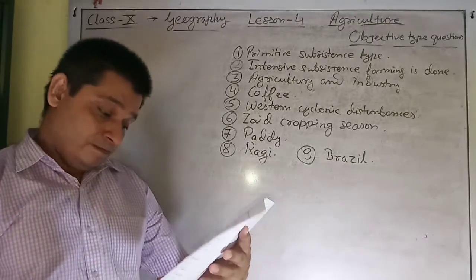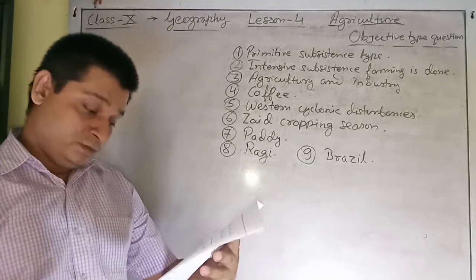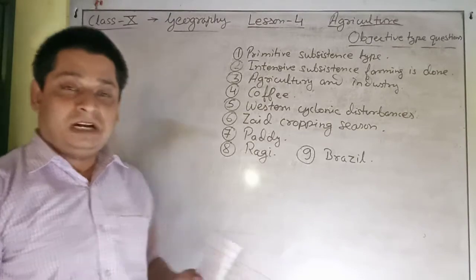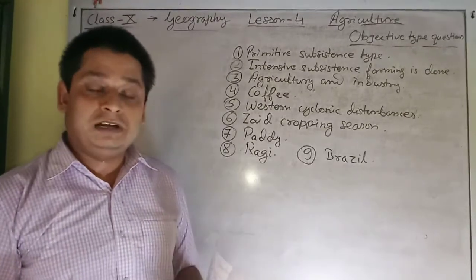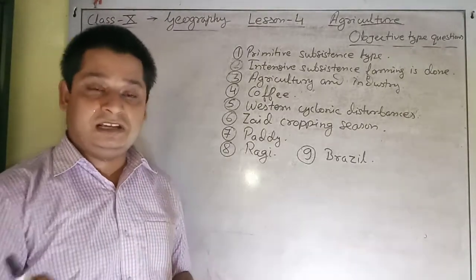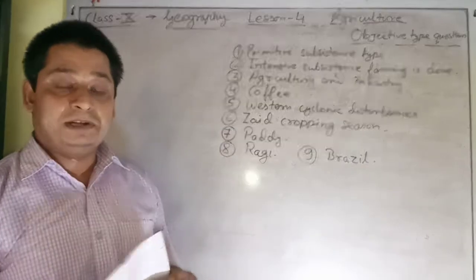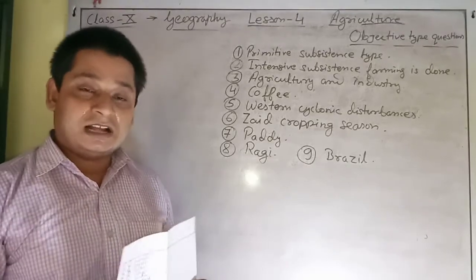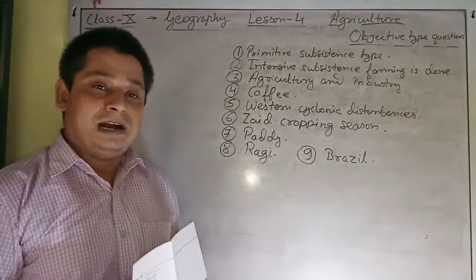Then question number 10, mention the names of some temperate fruits produced in India. So temperate fruit means what? The fruits which are grown in the cooler region, in the mountain or hilly regions of our country, particularly in the states of Jammu and Kashmir, Arunachal Pradesh, Himachal Pradesh, and parts of Uttarakhand.